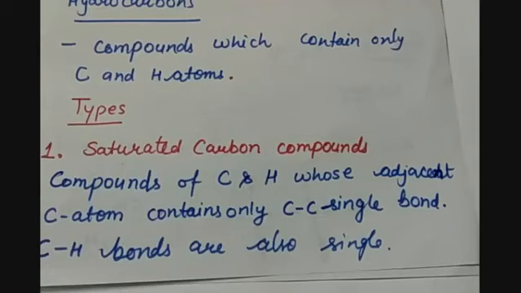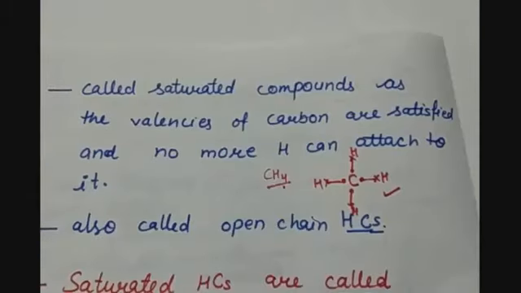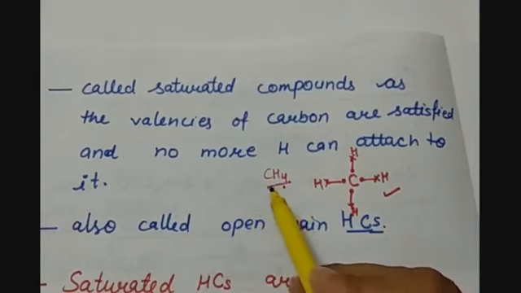So remember, hydrocarbons have carbon and hydrogen both. Hydrogen is a monovalent atom, so it will also form a single bond with the carbon, and carbon with other carbon atom will also form only single bonds. So where only single bonds are present in the compound, between carbon and carbon and between carbon and hydrogen, then the type of hydrocarbon is called a saturated carbon compound. Now why are they called saturated? Saturated means satisfied.